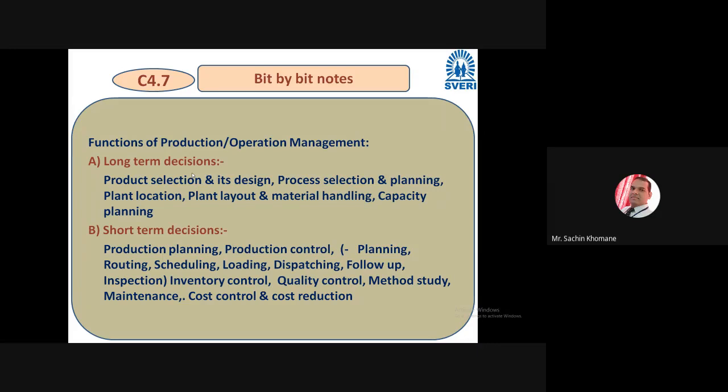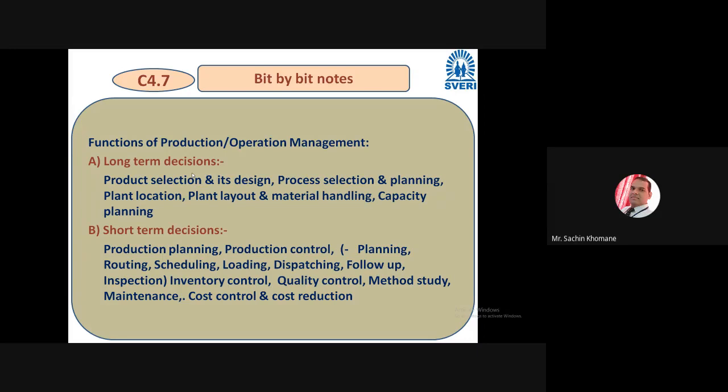Short term decisions you also need to take, especially for job production. You have to prepare the production planning and control the production. Maybe you have to check the routing, prepare the scheduling, and prepare and understand the loading, or how you will dispatch the product.